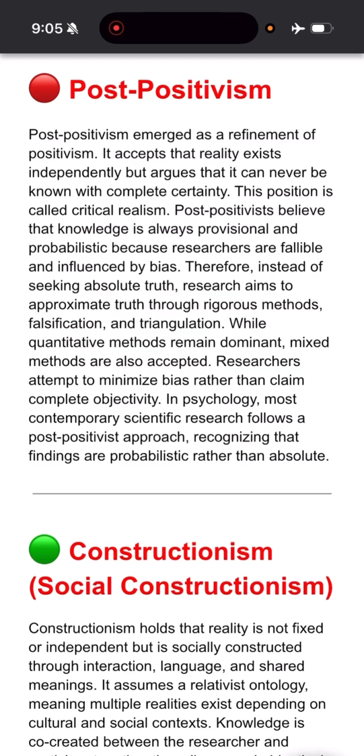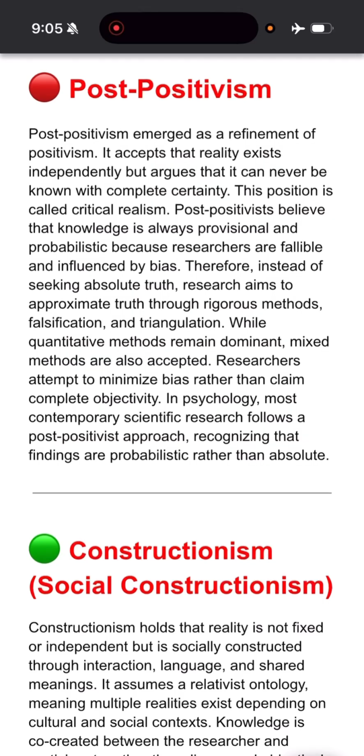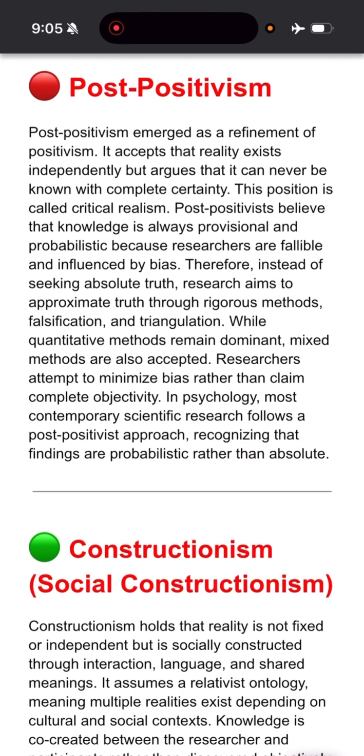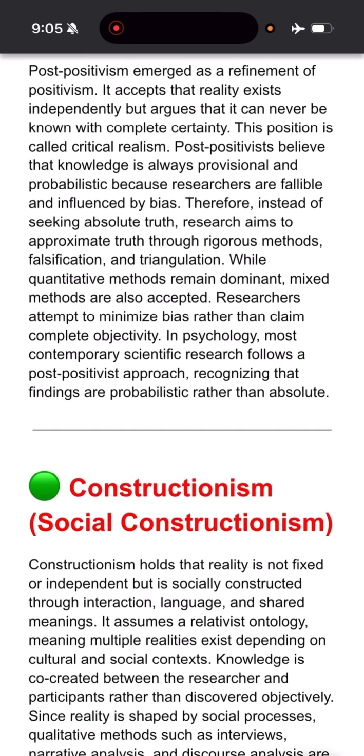Quantitative methods are dominant, but mixed methods are also used, such as triangulation, falsification, and other rigorous methods. It acknowledges that researchers are fallible and can be biased, and thus it tries to minimize the bias in order to increase objectivity, right? So this is all about post-positivism.